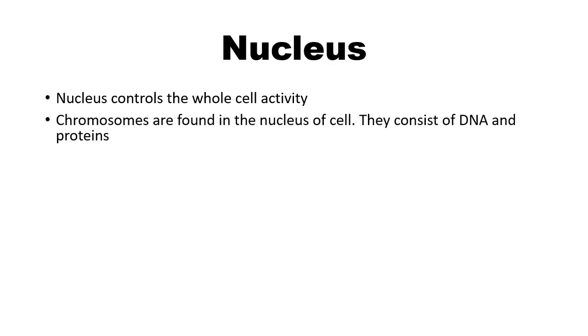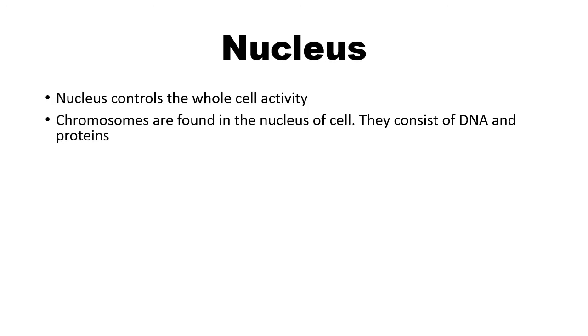Now very important points of the nucleus which we study in this chapter. The nucleus controls the whole cell activity, like the brain in our body. Chromosomes are structures found in the nucleus of the cell.